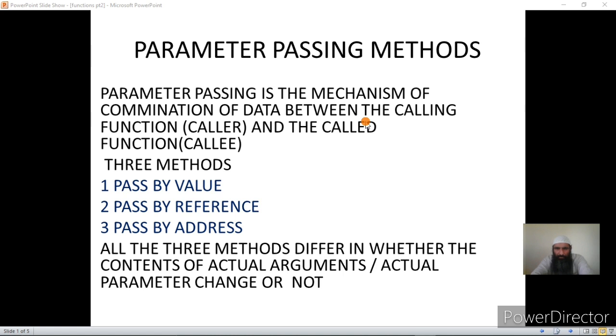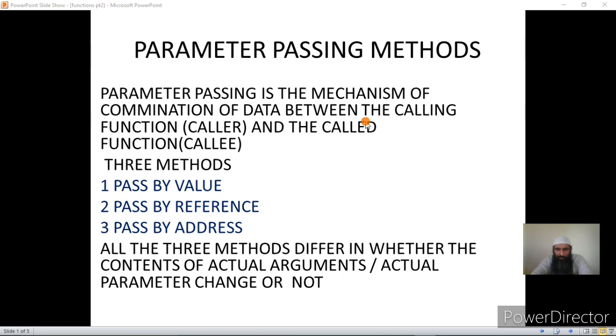caller to the calling. Now once we pass data, there are three methods of passing the data or arguments from the calling function to the called function.